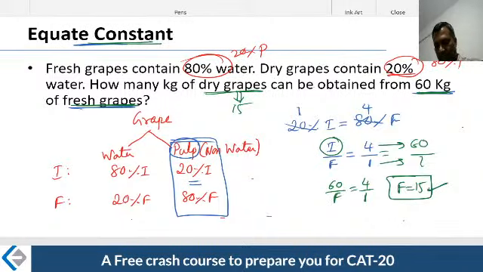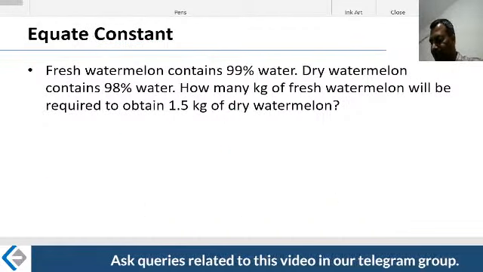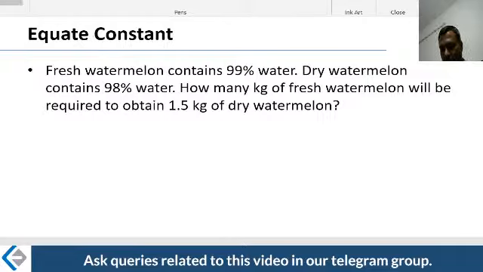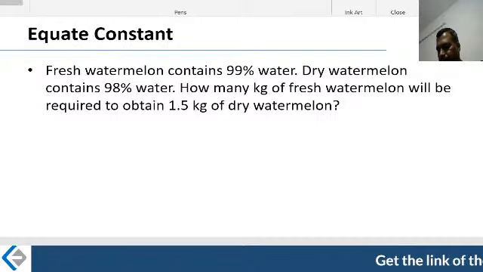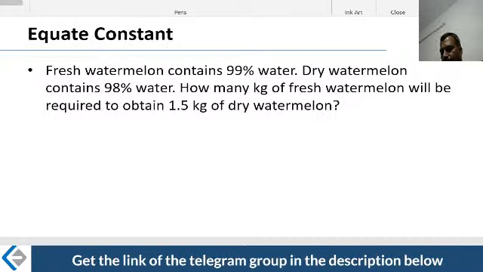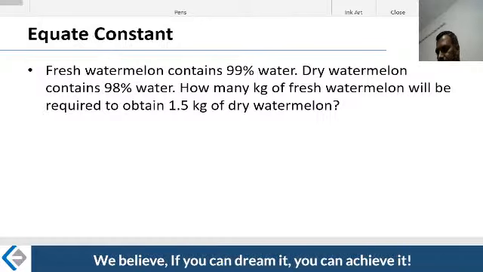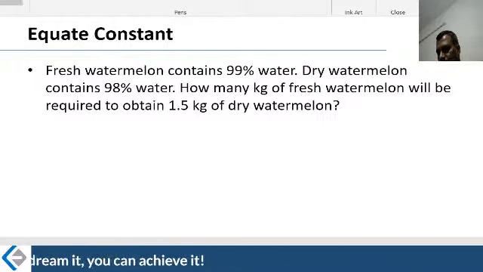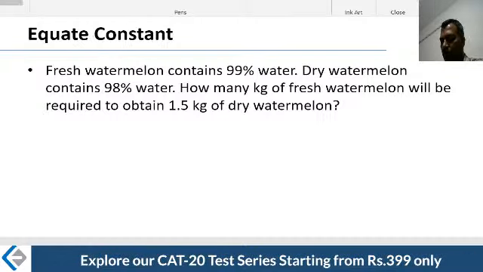Okay, let's take one more question. Things will get, of course, better. Take a look at this. Take just 30 seconds and read it. I'm sure for some of you, the answer would already have been ticked in your mind.